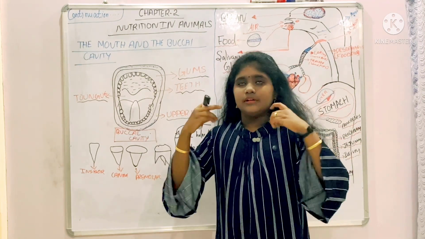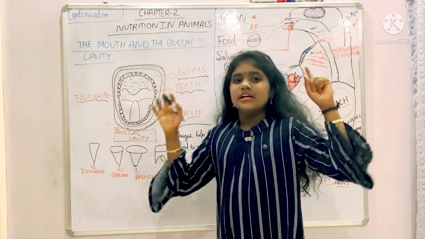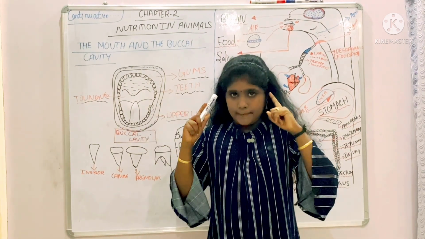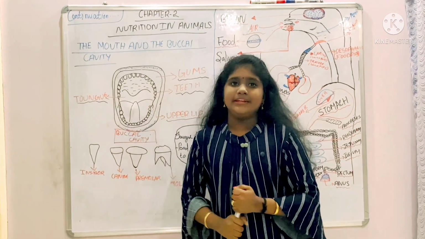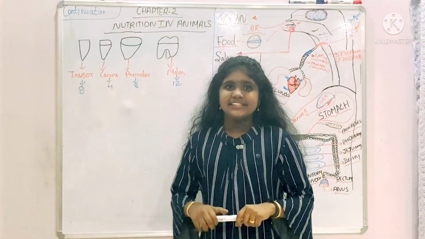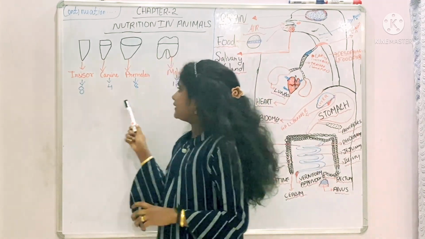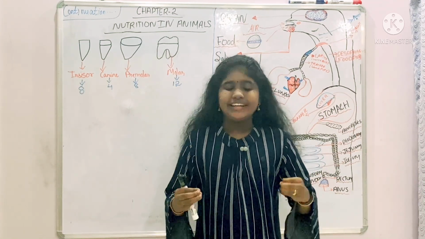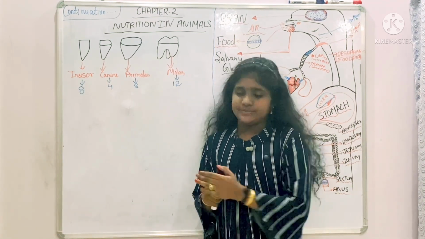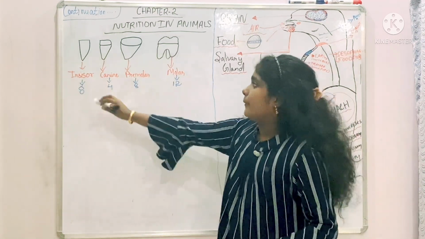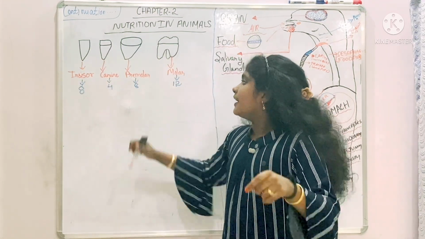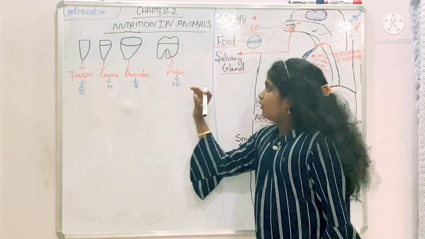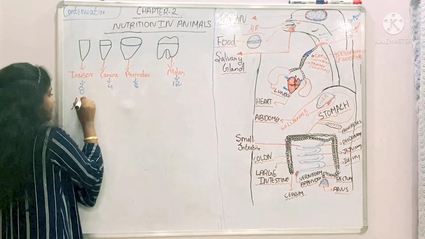If any questions come in your exams, just remember that this is our mouth. You want to imagine it. This is our mouth, and all these things are in our mouth. It's very easy. I said that there are 4 types of teeth. We all know that teeth help to break down the food mechanically into small pieces. The 4 types of teeth are incisor, canine, premolar, and molar. So come to molar. We can write here molar.